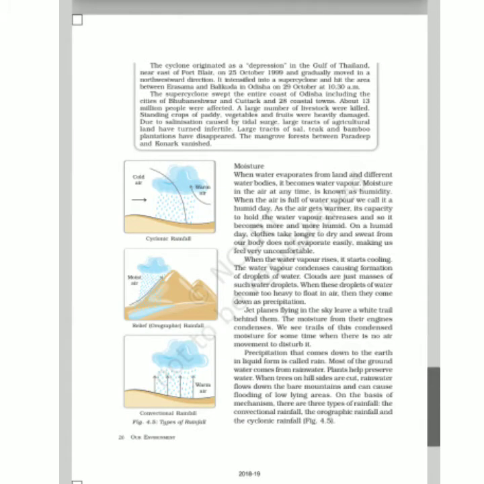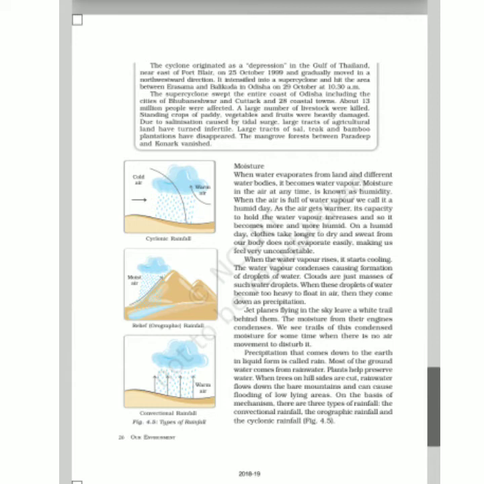Now the next is moisture. When water evaporates from land and other water bodies, it becomes water vapor. Moisture in the air at any time is known as humidity.